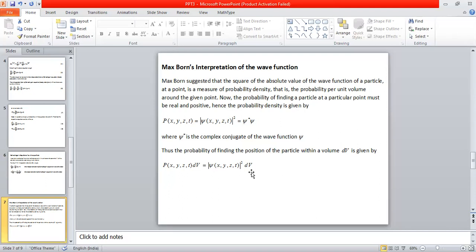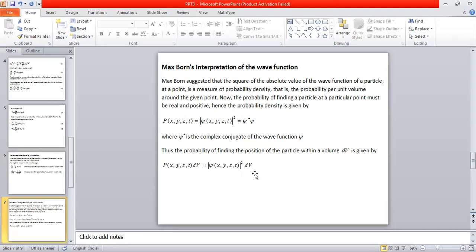So we can conclude, according to Max Born, that the probability of finding a particle within a certain small volume dV is simply the probability density times the volume around which we are interested. This is Max Born's interpretation of the wave function.